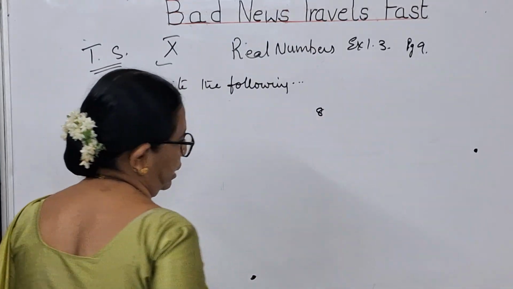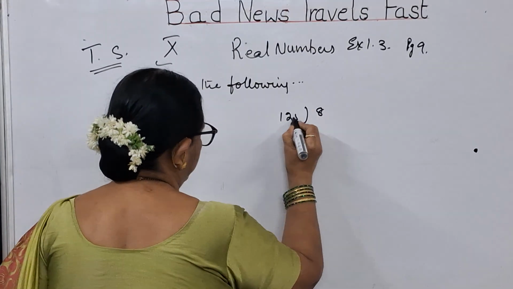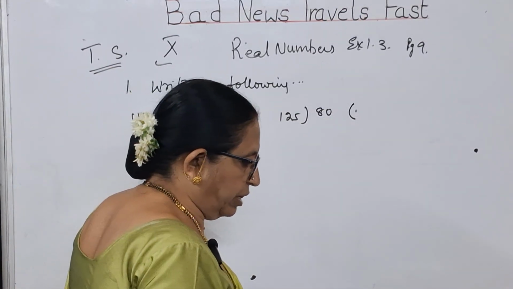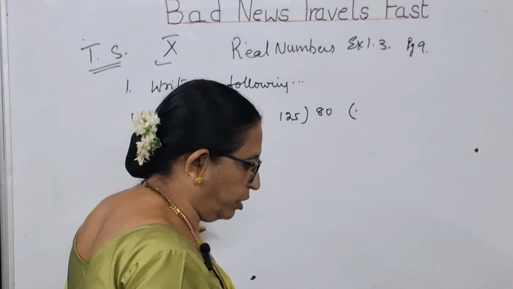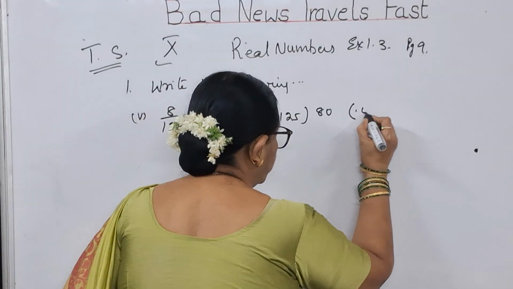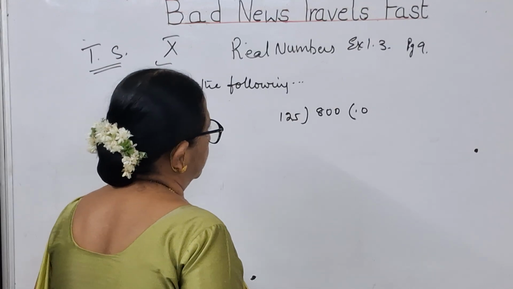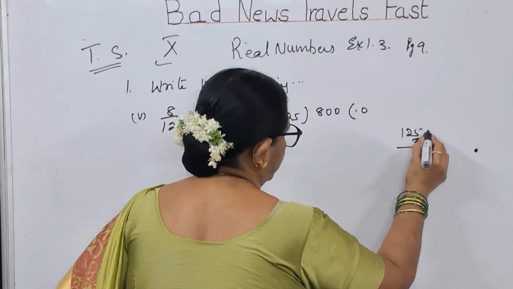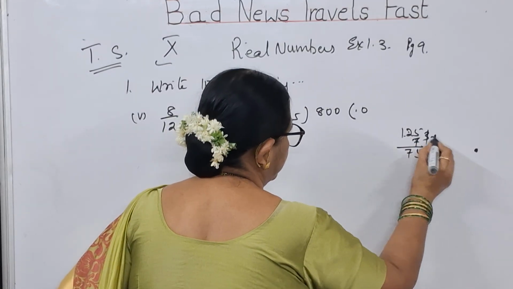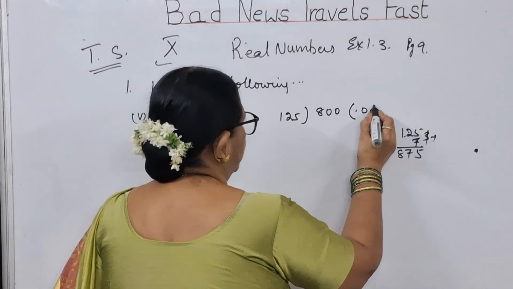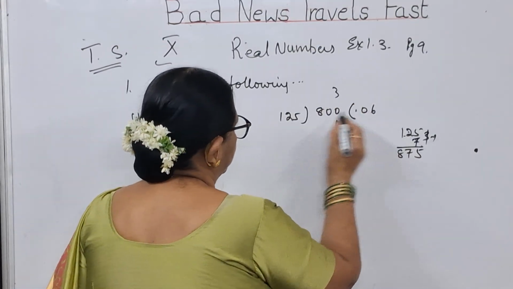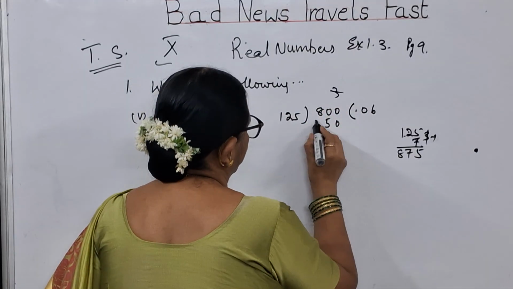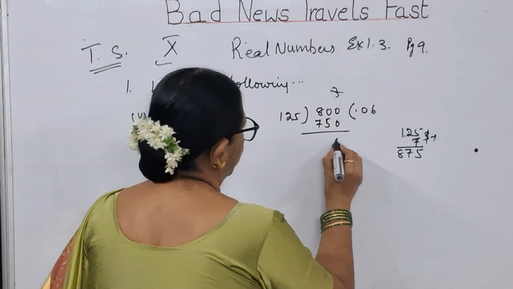So take 8 divided by 125. If you keep 1 decimal, you'll be keeping 0. But will that 0 go, children? Now what you have to do? You have to take one more 0 here. So now you see, suppose 125 into 7: 7 5s are 35, 7 2s are 14, 14 3 17, 7 1s are 7, 1 8, 875, it is more. So you take 6: 6 5s are 30, 6 2s are 12, 3 15, 6 1s are 6, 1 7, 750. So how much are you getting?